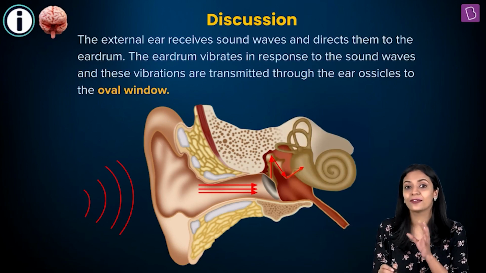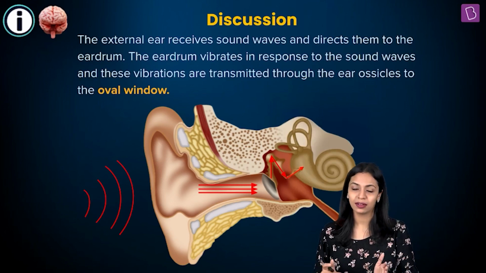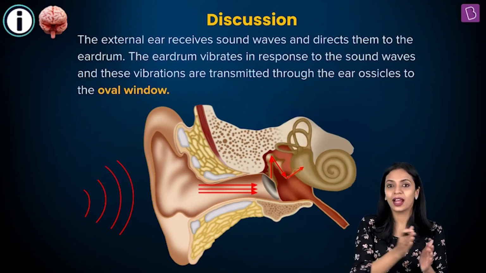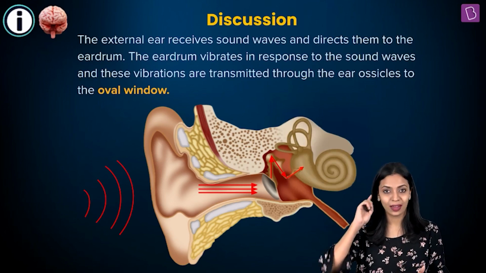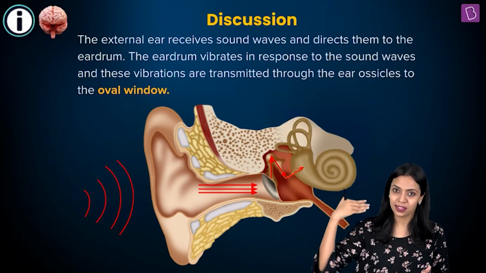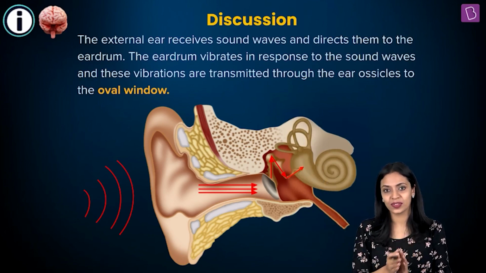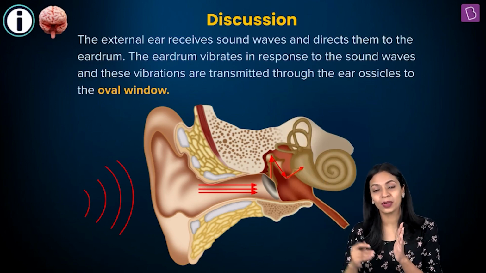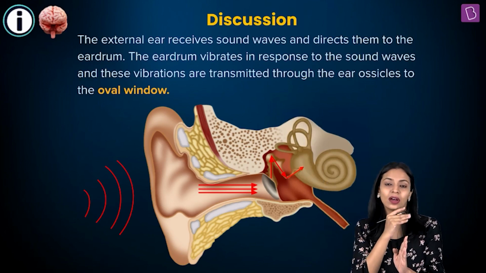Okay, so we have three parts in the ear. There's the outer ear, the middle ear, and the inner ear. In the outer ear, we have the pinna. The pinna will receive the sound waves and, through the external auditory canal, transmit the sound waves to the eardrum, or the tympanic membrane, that is present at the end of the auditory canal.